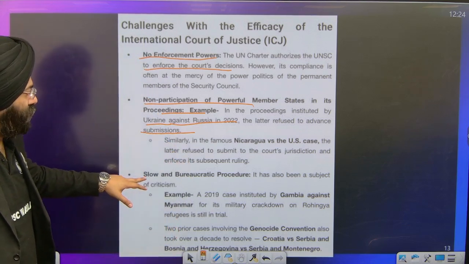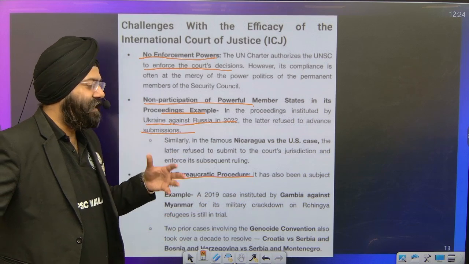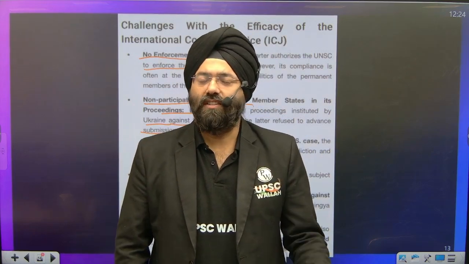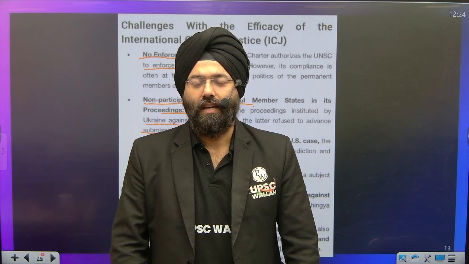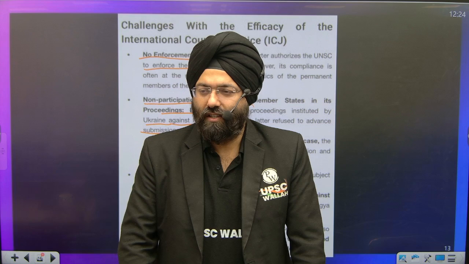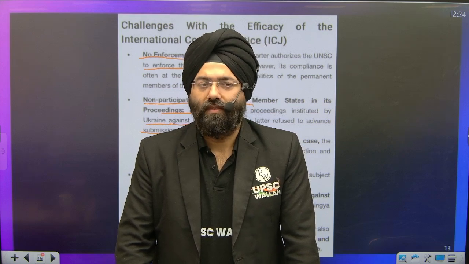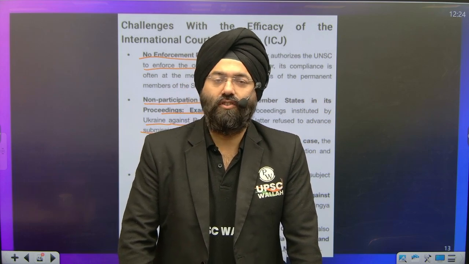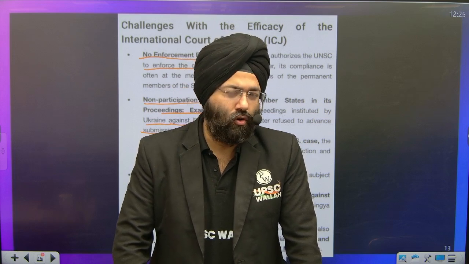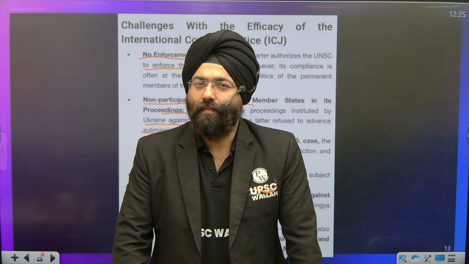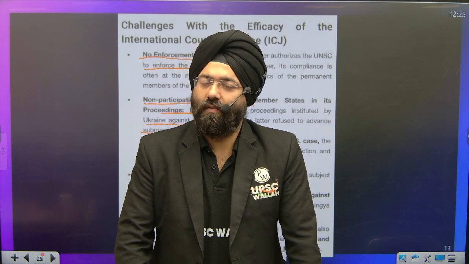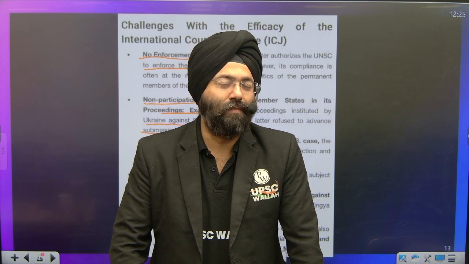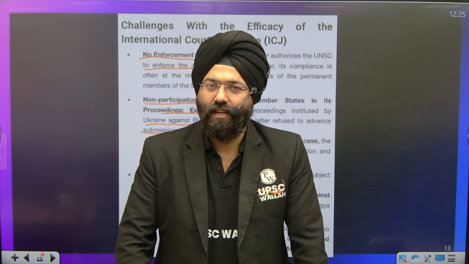So, slow and bureaucratic procedures. Again, we realize that for any problem that happens across the world with respect to human rights, let us say Middle Eastern issues going on, the Ukrainian and Russian war going on, is any action being taken against the stakeholders who are involved in that? No. The thing over here is, because the charter itself says that the members of the United Nations Security Council are the ones who have to implement the order of the International Court of Justice. When the members of the Security Council themselves are involved in a conflict, then automatically having a veto power does not allow the judgments to be implemented. So that is a point of concern in this case.